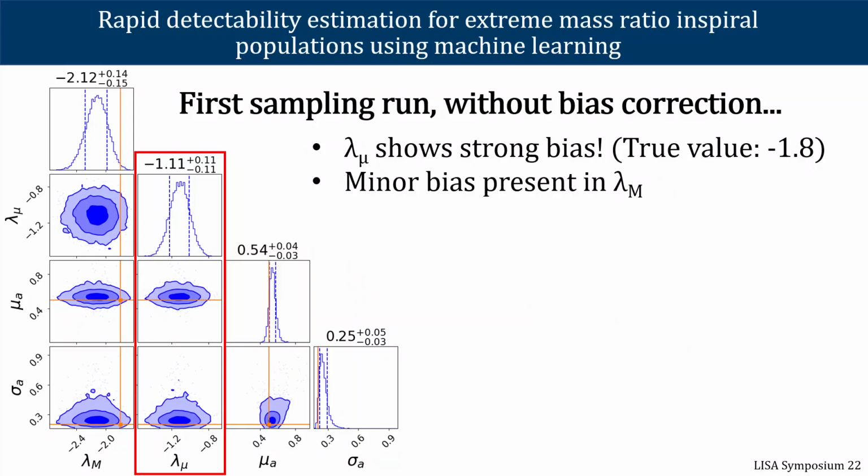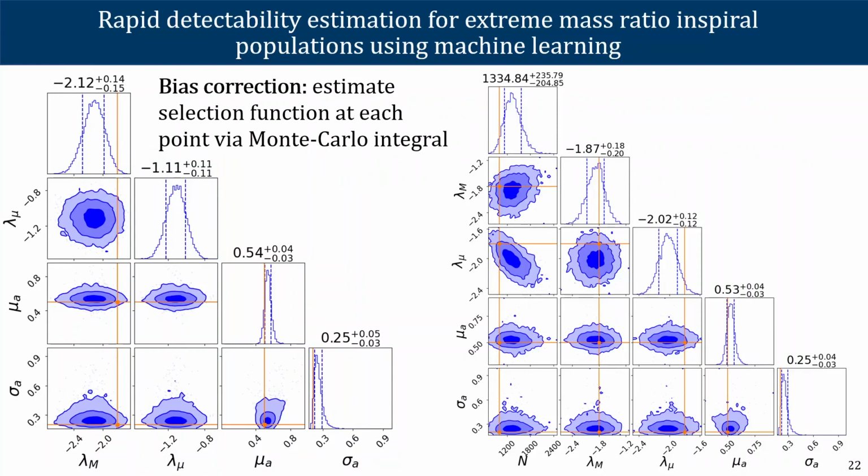This is expected because the compact object mass and SNR are strongly correlated, but there are some other biases in other parameters as well. But when we include our bias correction with the neural network, we can see that these biases are strongly corrected for and are consistent with the truth. And we also estimate the event rate quite precisely as well.